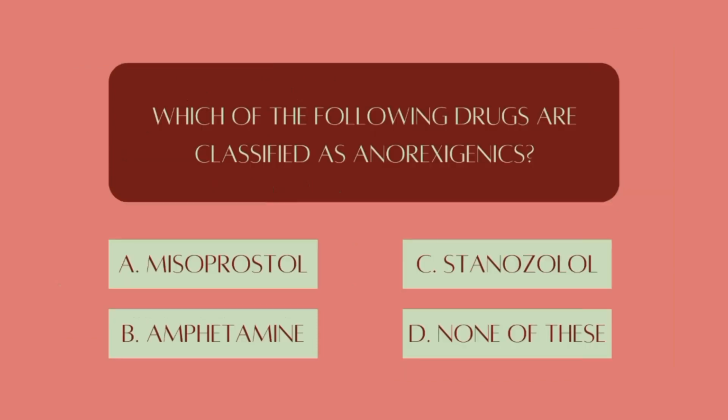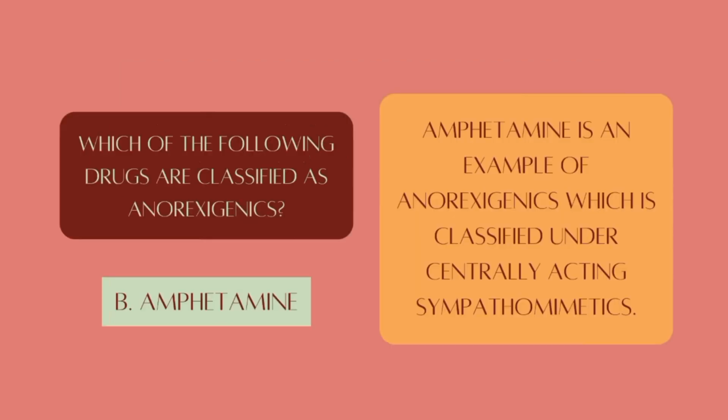Which of the following drugs are classified as anorexigenics? A. Misoprostol, B. Amphetamine, C. Stanozolol, D. None of these. Answer is B. Amphetamine is an example of anorexigenics, which is classified under centrally acting sympathomimetics.